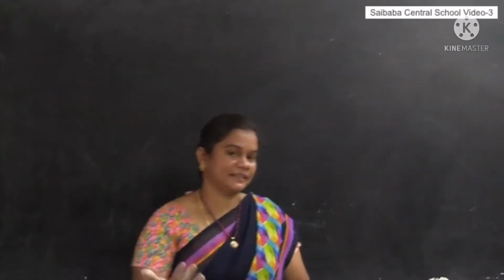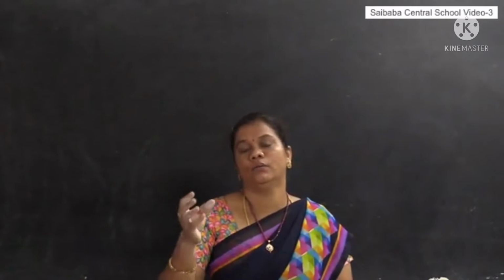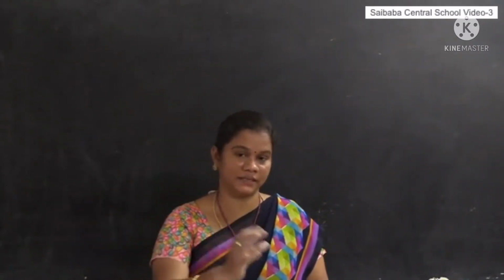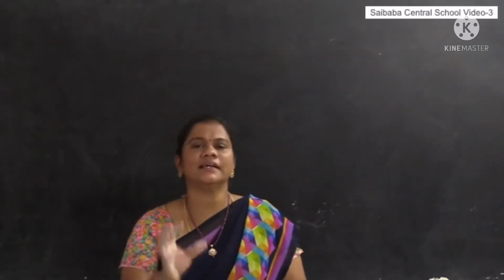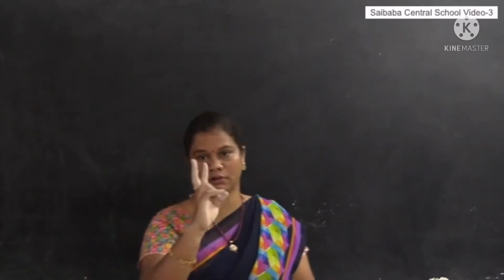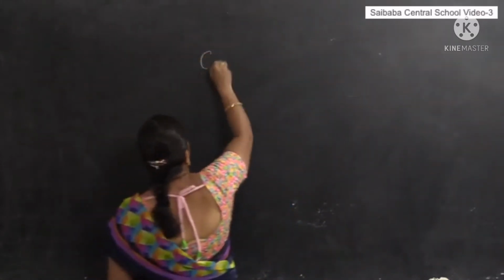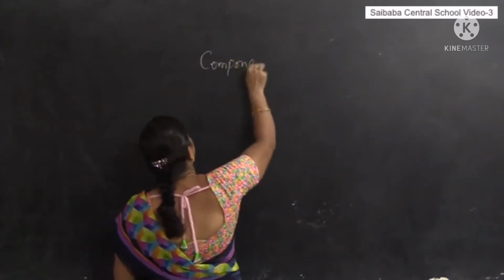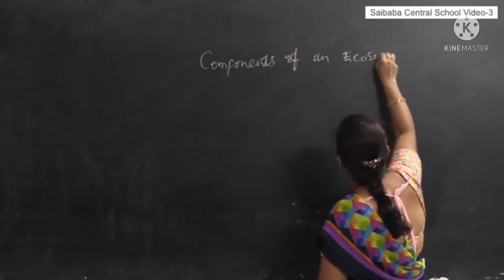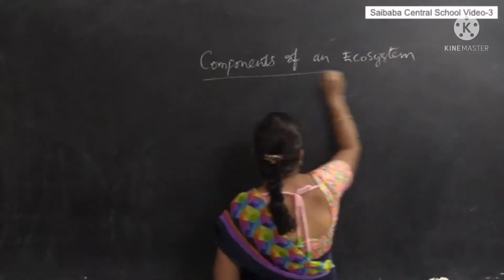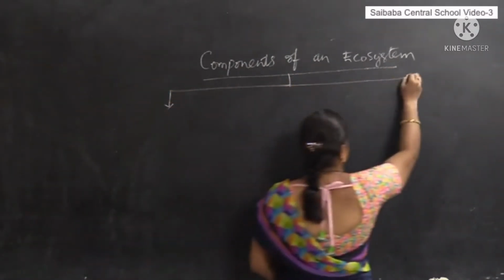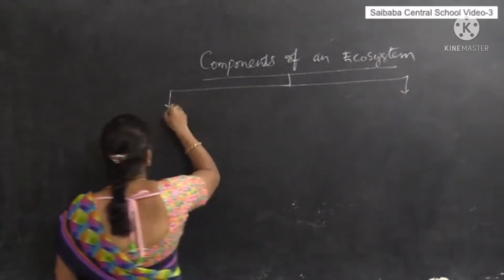We have discussed in detail what is an ecosystem and what exactly is present in an ecosystem, right? If you clearly observe an ecosystem, it mainly contains two components. Let us see what those components are. Components of an ecosystem. An ecosystem mainly consists of two important components.